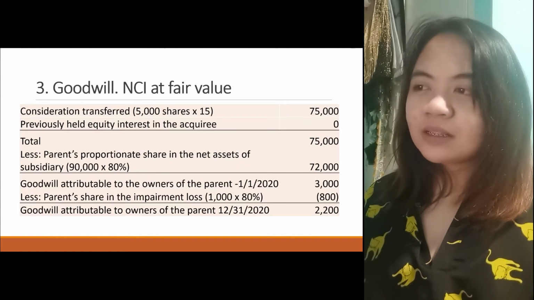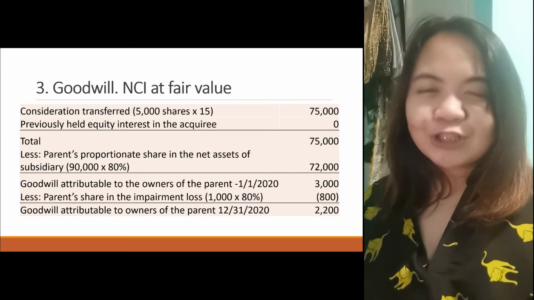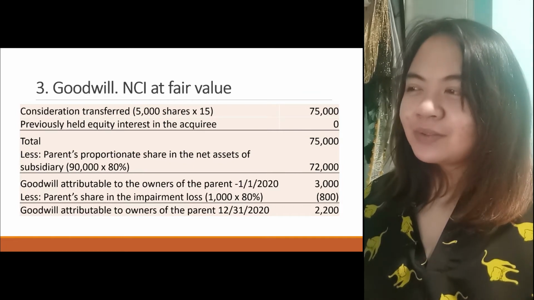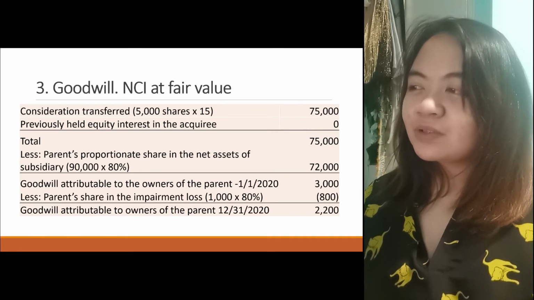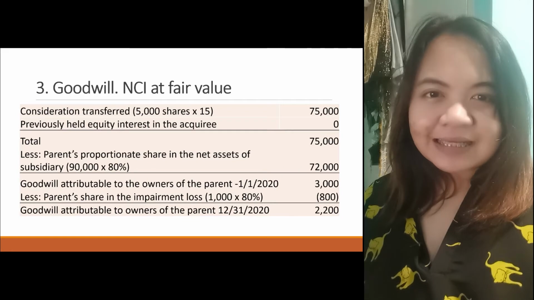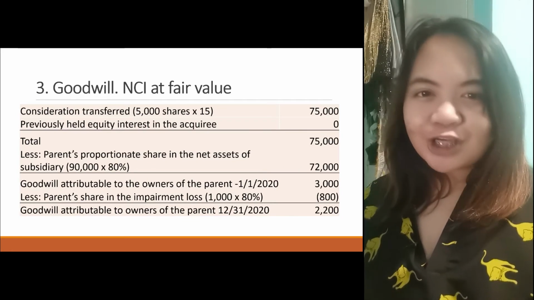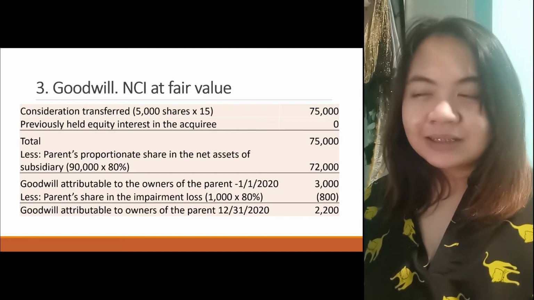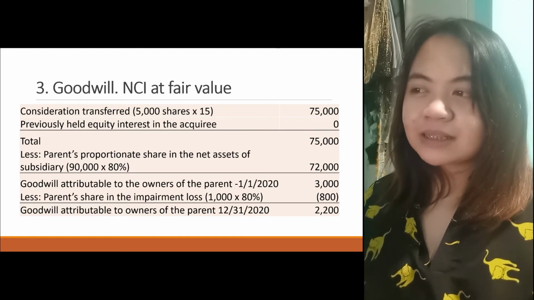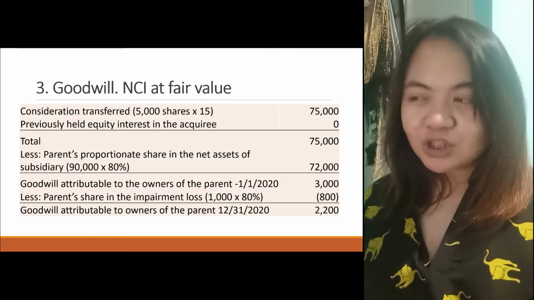Previously held equity interest, 0. No NCI, because we separated the computation. Then we have 75,000 total less the parent's proportionate share in the net assets of the subsidiary. Don't forget about this. The parent has a share there. So 90,000, that's the fair value of the subsidiary's assets, times 80%, so 72,000.